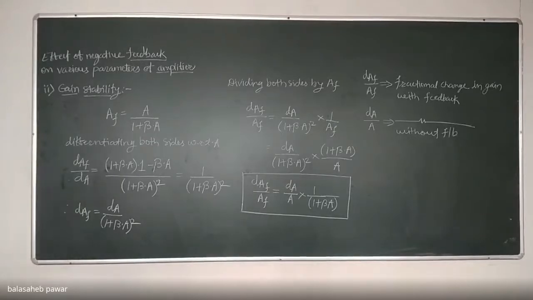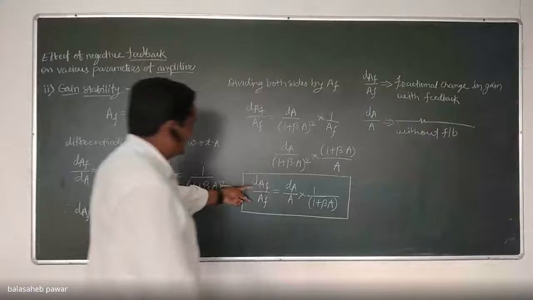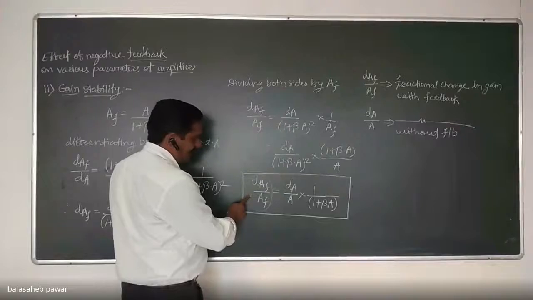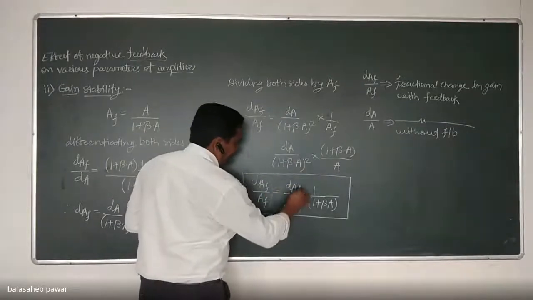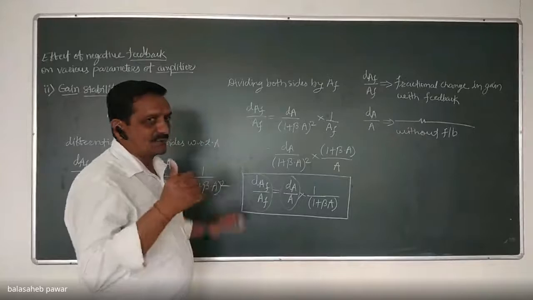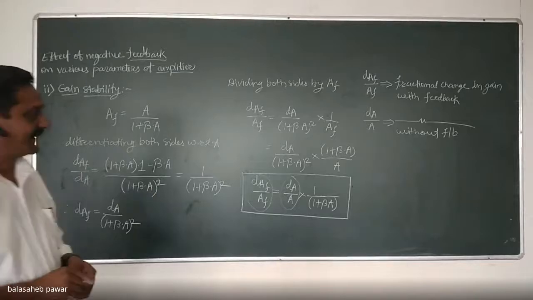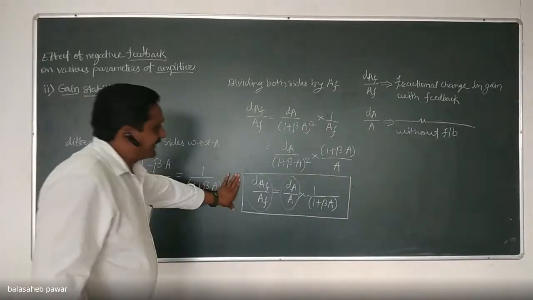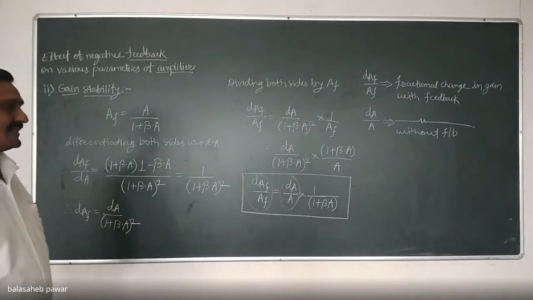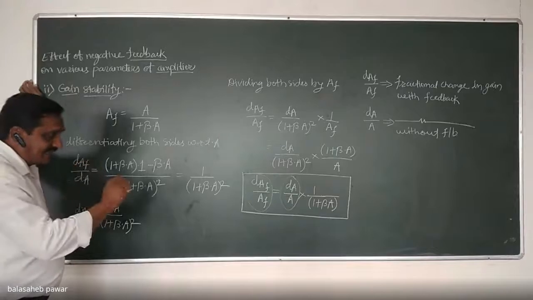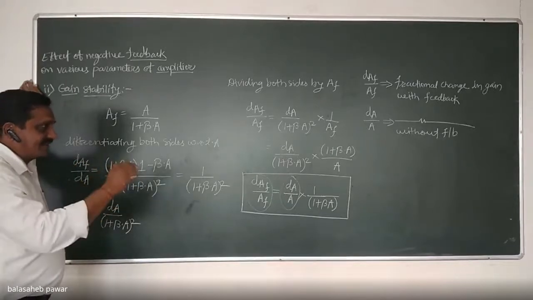Okay. Now see, compare these two changes. dAF by AF is the fractional change in gain when there is negative feedback, and dA by A is the fractional change in gain when there is no negative feedback. So what will you conclude from this equation? Is the fractional change in gain with feedback less than, greater than, or the same as the fractional change in gain without feedback?